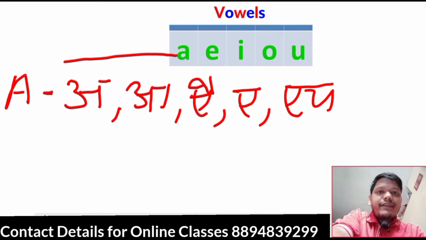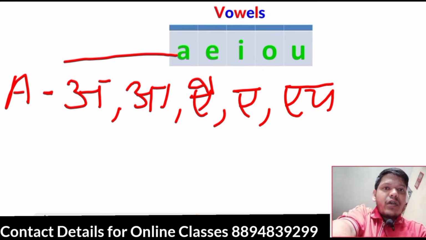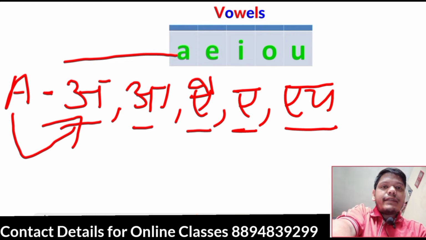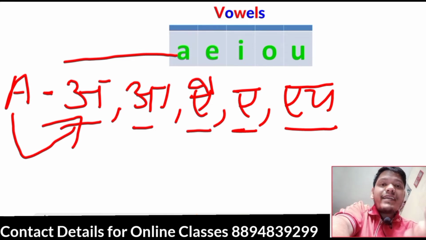As we have seen here, A has 5 sounds: O, A, E, O. These are the 5 sounds of vowel A. Now firstly let's look at the sound O. Vowel A giving sound O. That means we have to make words by using vowel A in that particular word where the sound comes O.